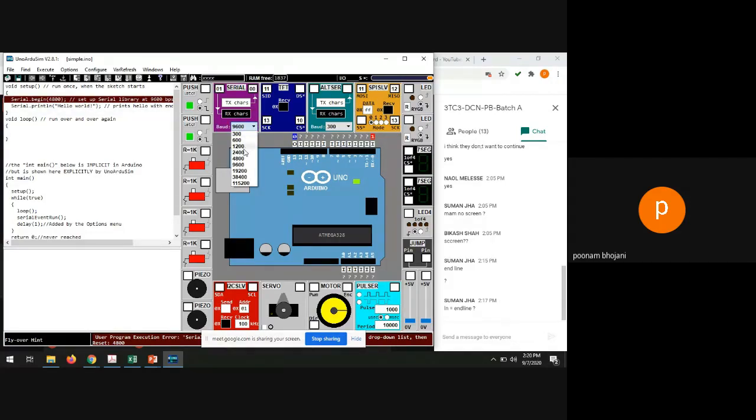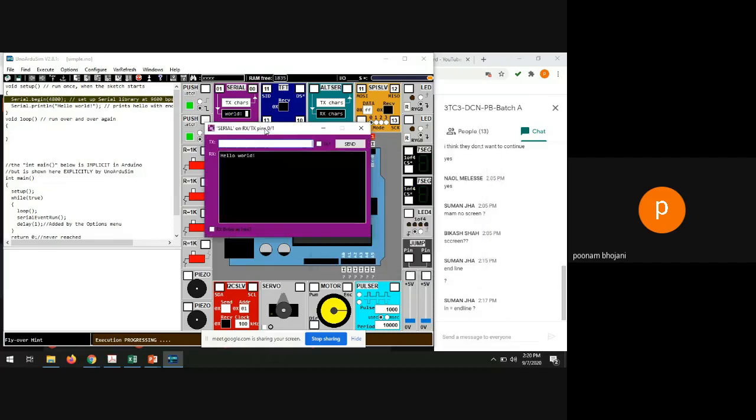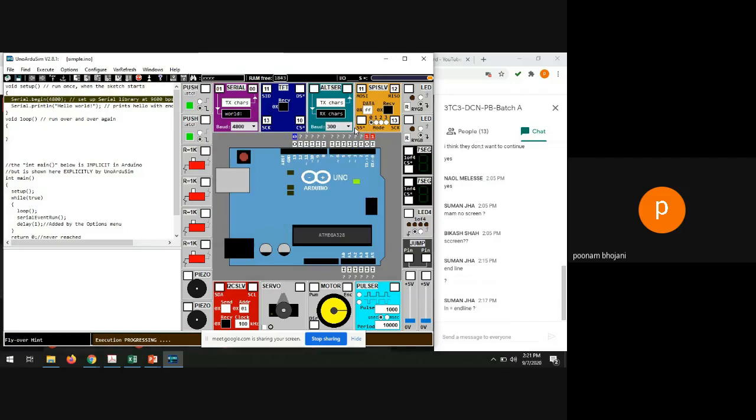So if you change it to 4800 and then run it, reset the program and run the program, and now if you open the serial port, you will get hello world printed on it. So that is task one. You just have to use the same baud rate. What I want to explain in task one is that you need to set the same baud rate in the program, or the transmitter. Right now our program is the transmitter, and the serial port is the receiver. Second task. Is there any doubt in the first task?